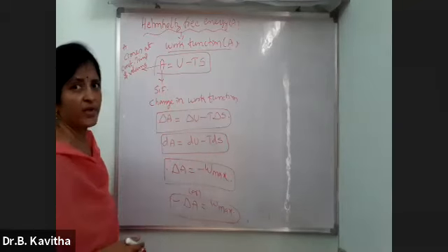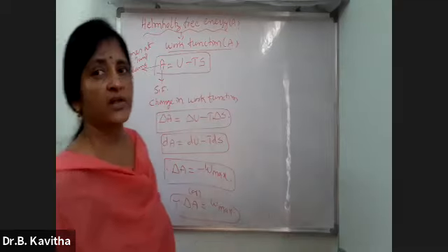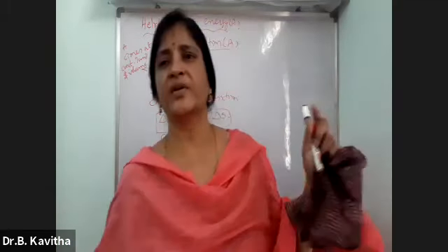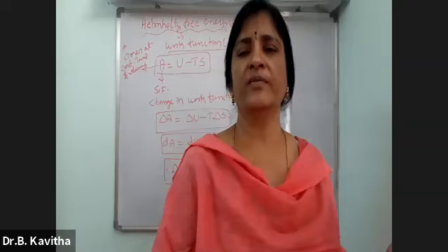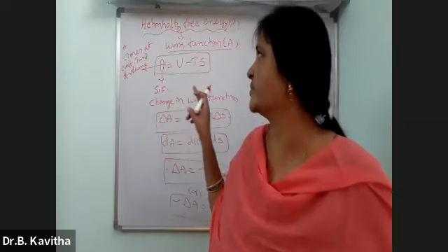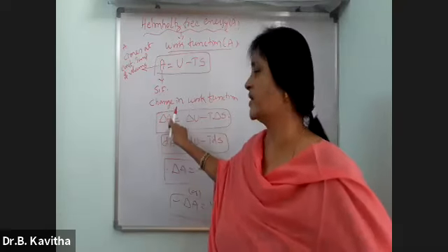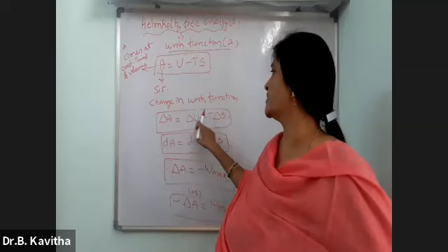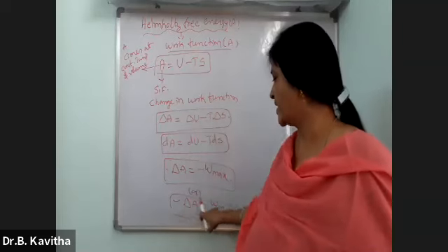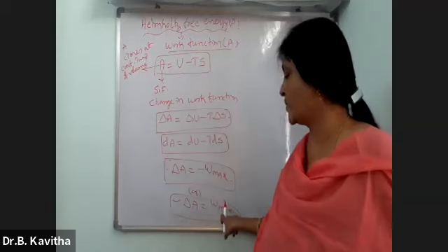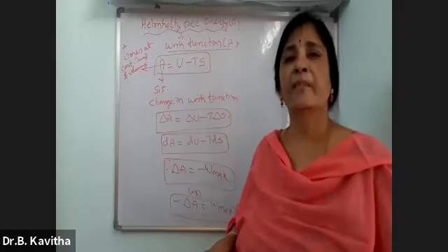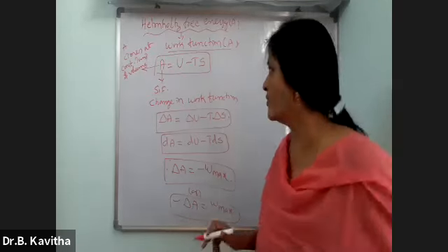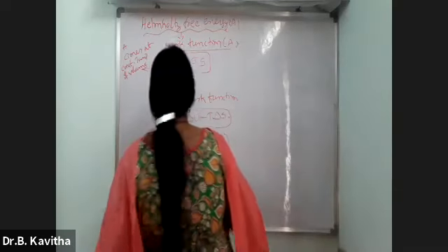Questions have been asked from this. A comes at constant temperature and volume because internal energy comes at constant volume, and this temperature remains constant while calculating delta A. Delta A is equal to delta U minus T delta S, minus W max. What is that W max? Maximum work done. So this is about Helmholtz free energy.